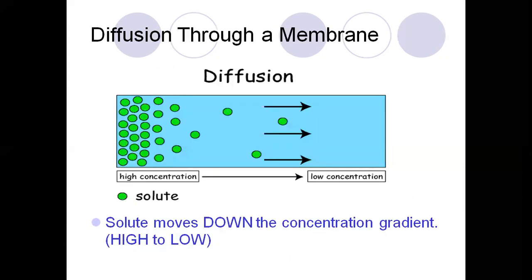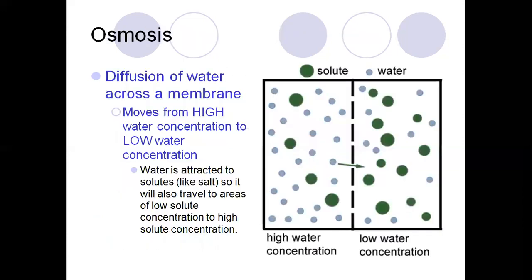In diffusion through a membrane, the solute moves down the concentration gradient, from higher concentration to lower concentration. We can see here that on the left side there is a high concentration, and on the right side there is a low concentration. So the molecules will diffuse from higher concentration towards lower concentration.